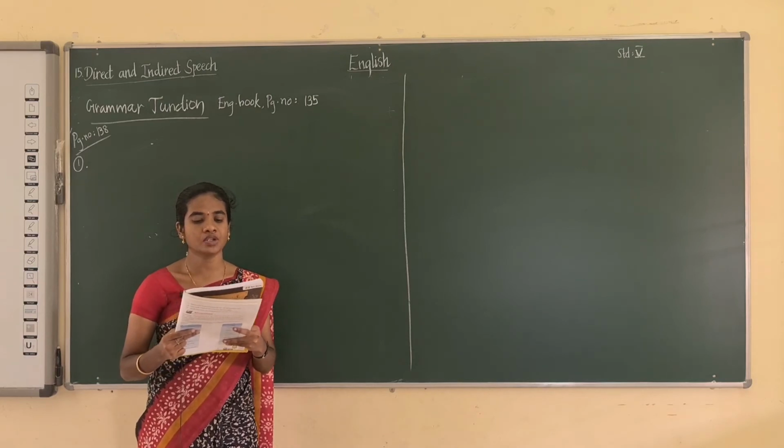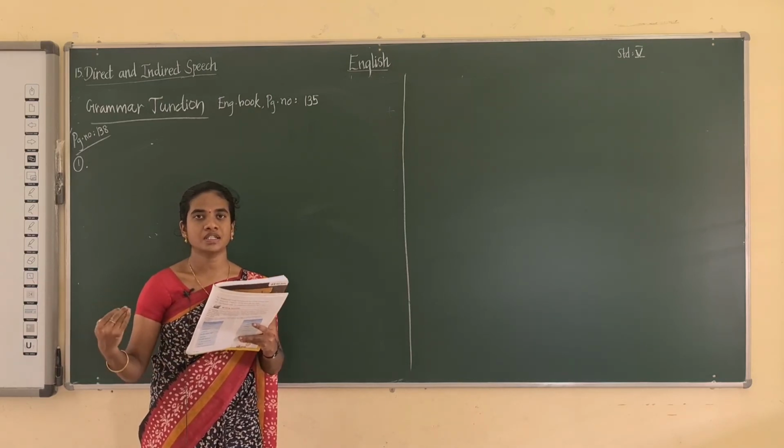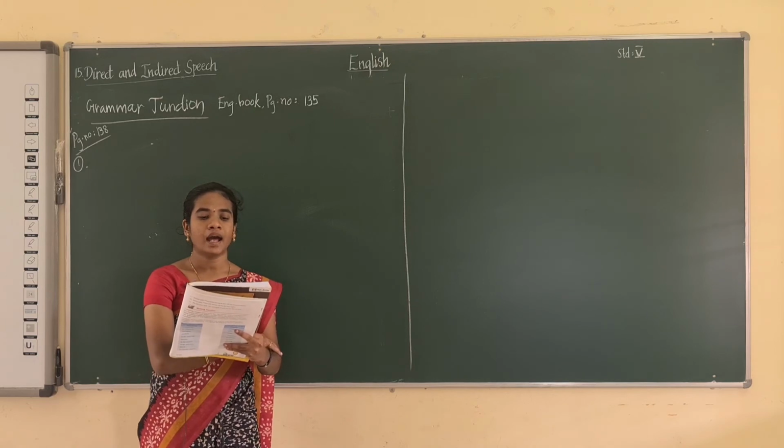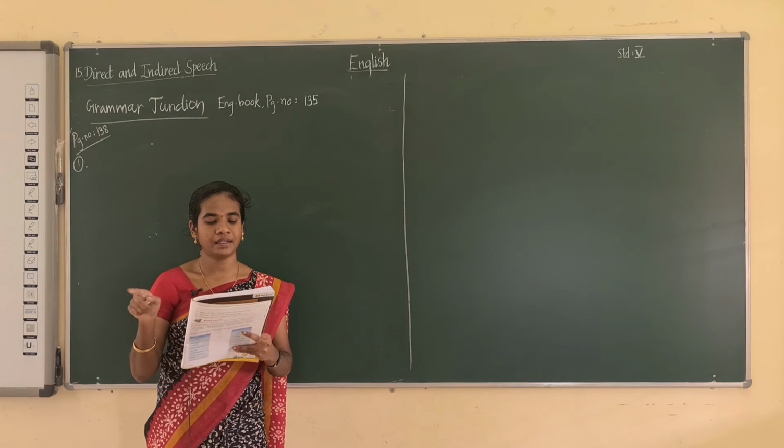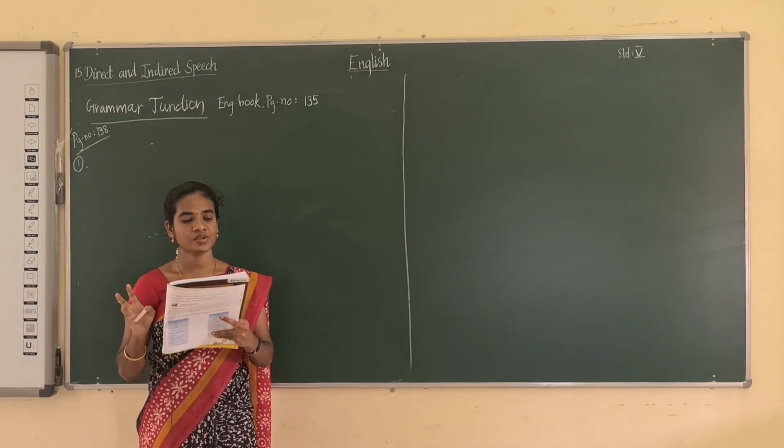She said, I am going to class. Direct speech. How are we changing it into indirect speech? He said that I am going to class. So here it's wrong. Okay, completely wrong in this sentence. So we should not take that.